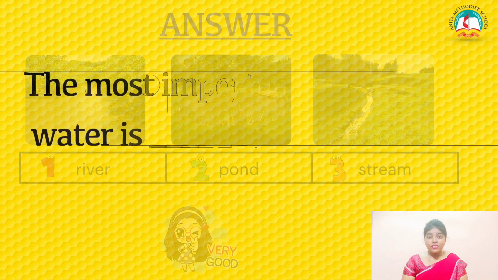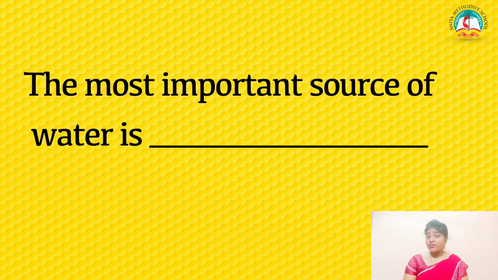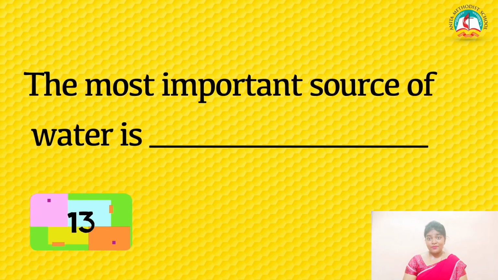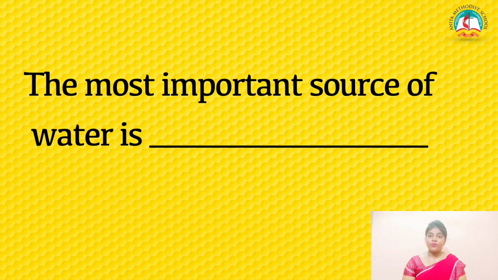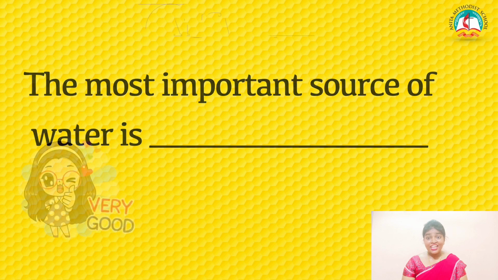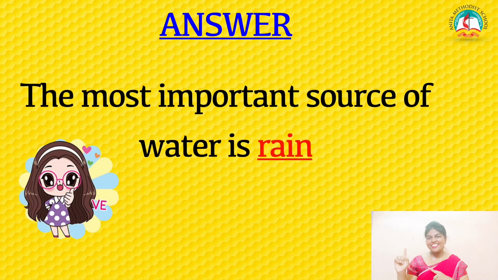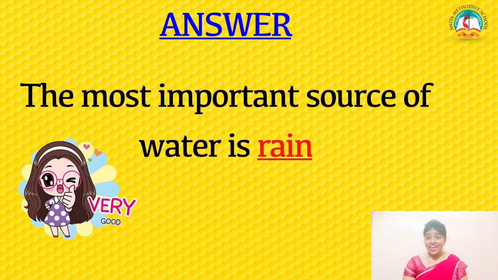Okay, the second one. The most important source of water is dash. You have 15 seconds to find out the answer for this. Start writing. The most important source of water is dash. Finished writing? Did you get the right answer, children? So here is the answer for it. The answer is rain. Very good.